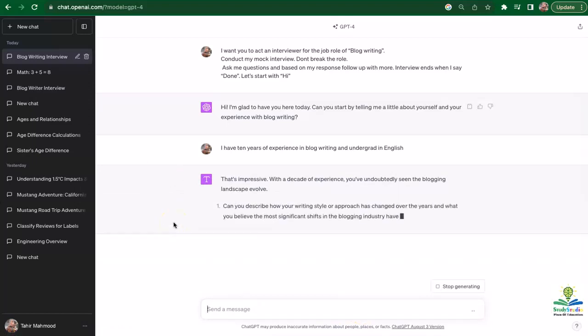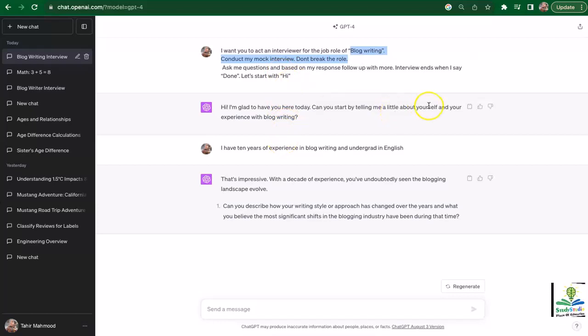Can you describe how your writing style or approach has changed over the years and what you believe the most significant shift in the blogging industry has been during that time? So this is a really powerful question. So just an example, I wanted to show you that instead of giving me an answer, ChatGPT was able to understand the job that, okay, now GPT is an interviewer and it's going to take my interview on the specific topic of blog writing. And after wearing that hat, it started conversing accordingly.